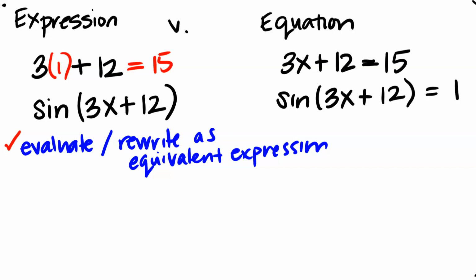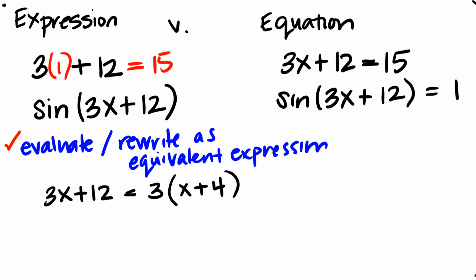We can take something like 3x plus 12, and we can rewrite it in factored form, so we could take a 3 out of both terms. That's one of the key things that you need to know to be successful in trig, is how to factor. We could actually make it more clear what's happening. We could make this as just 3 times x plus 12. That's the exact same thing, but it's more clear than the coefficient.